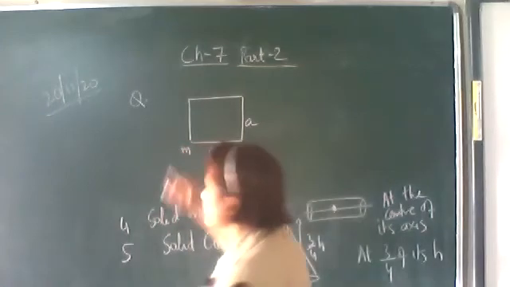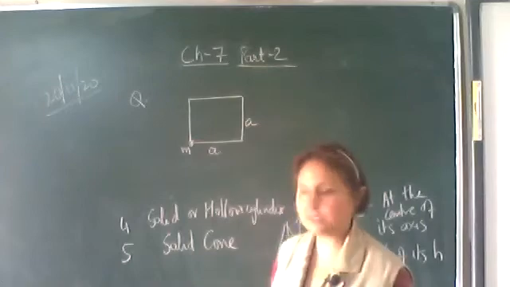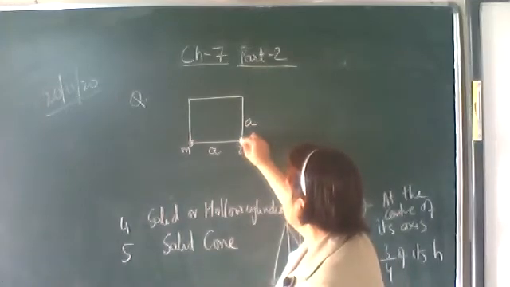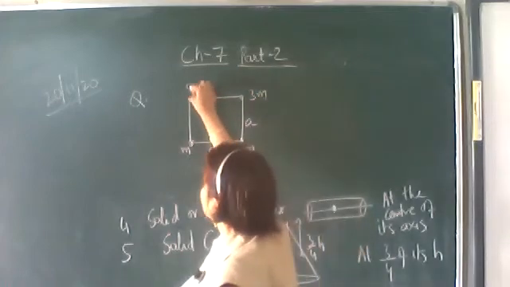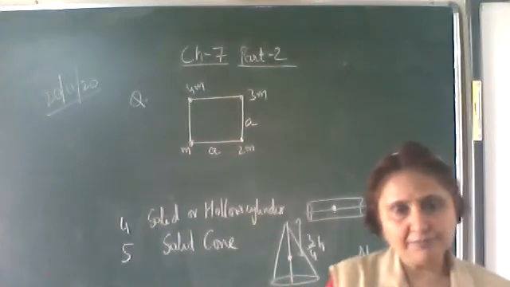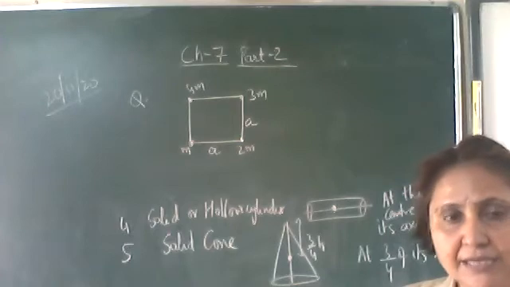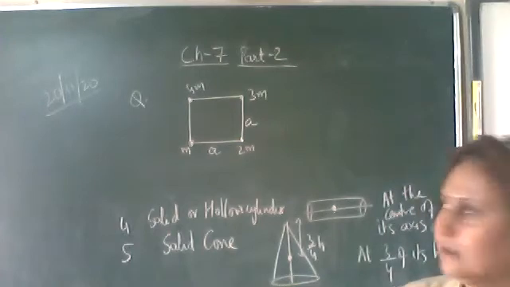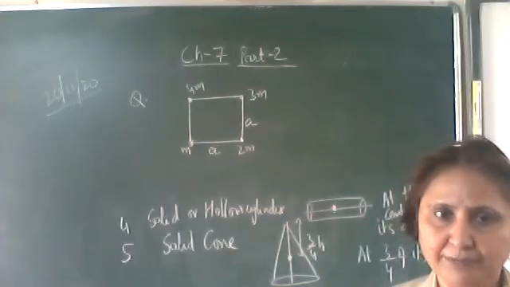Let one point mass M be at one of its vertices. The other is 2M. The third mass is 3M, and the fourth mass is 4M. And you have to find the center of mass of this system. So, 4 point masses situated at the vertices of a square of side A. And what are the masses? M, 2M, 3M and 4M.